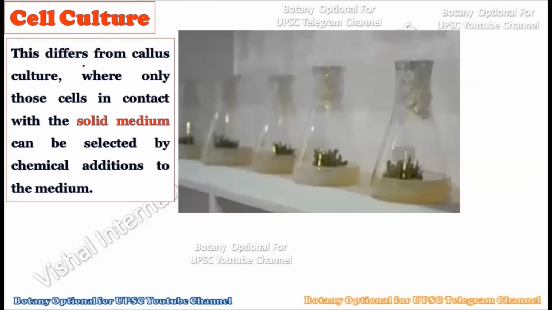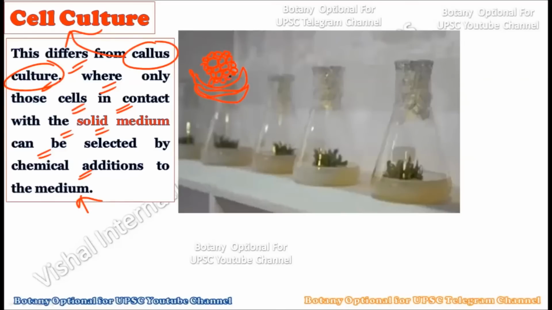Now consider how this differs from callus culture, because this particular cell culture is quite different from callus culture, where only those cells that come in contact with the solid medium can be selected by chemical addition to the medium. You should understand this carefully. Now see, consider this is a whole callus. This is a callus culture, and this is the growth medium coming in contact with these cells. You can clearly observe that these cells are coming in contact with the growth medium, but not these cells. So some part of the callus is in contact with the growth medium and some portion is not.